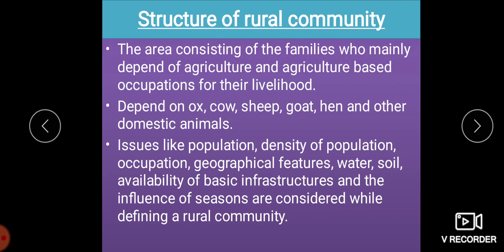So we are having issues like where we can define a rural community: the population, density of population, occupation, geographical feature, water, soil, and what basic infrastructure they are getting, and what type of season influences them. All these come under the rural community.